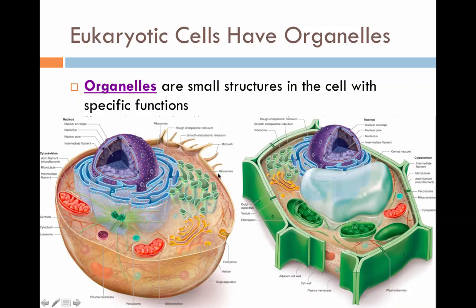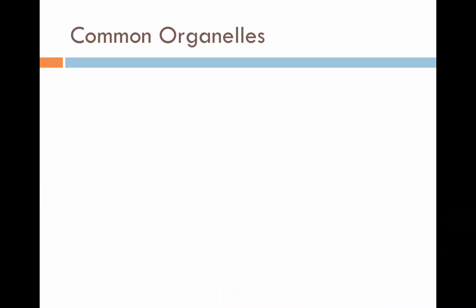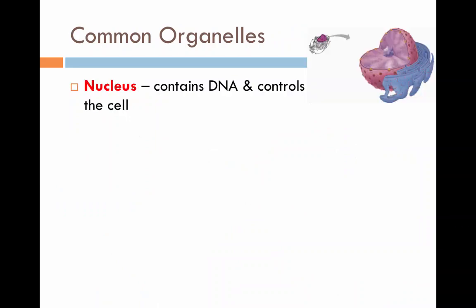So this is an animal cell, it has a nucleus. This is a plant cell, it also has a nucleus. That's the defining characteristic between eukaryotes and prokaryotes. Does it have a nucleus? If it does, it's a eukaryote. If it does not, it's a prokaryote. There are many organelles out there, but you are going to have to memorize 8 different types of organelles.